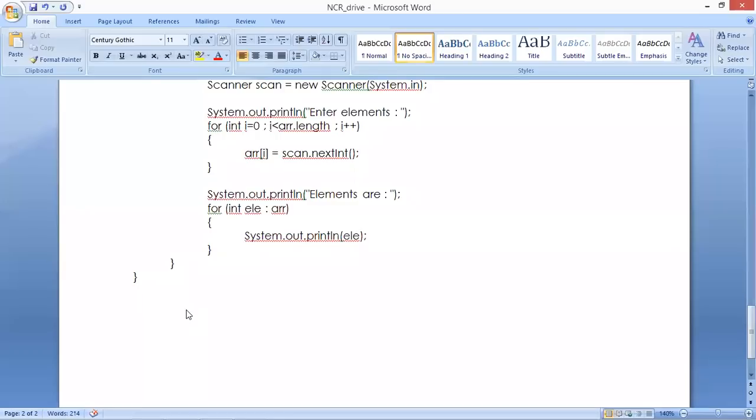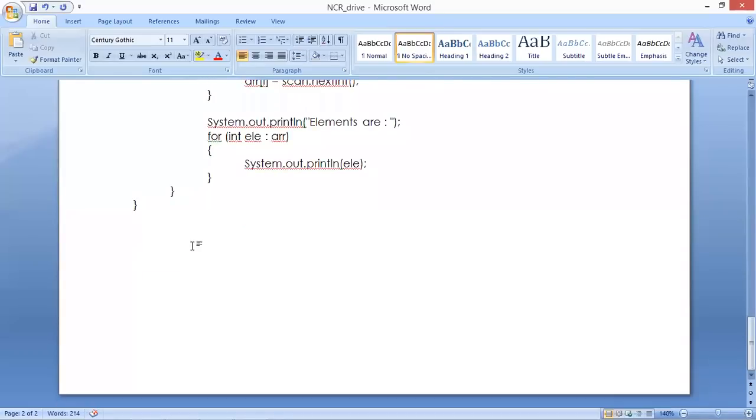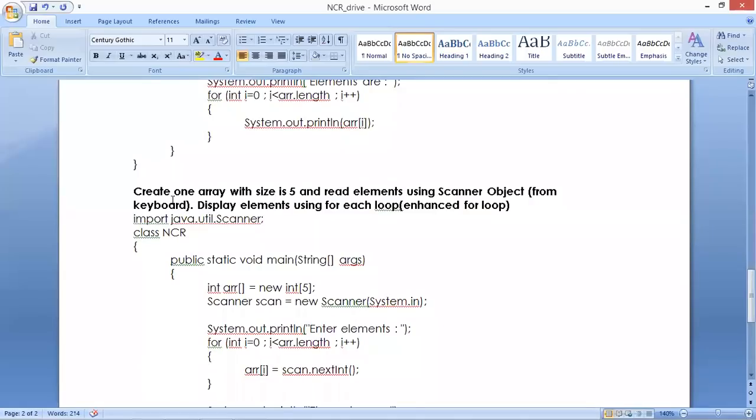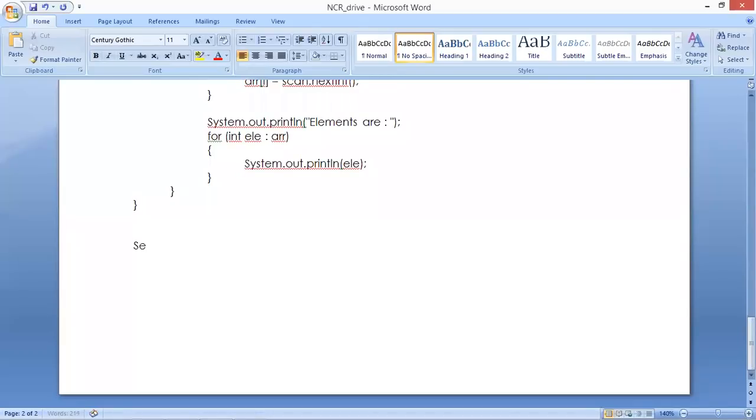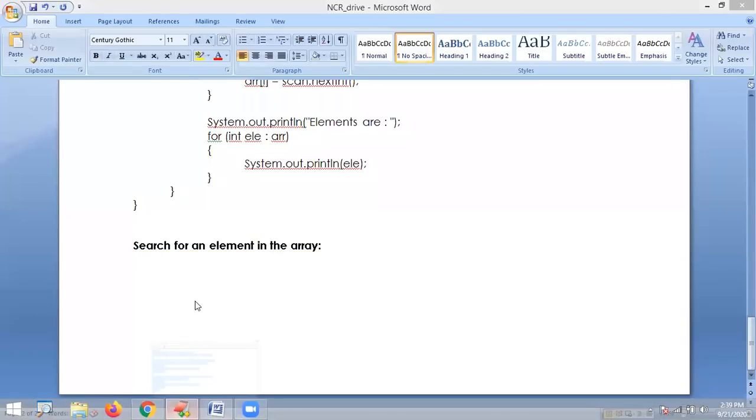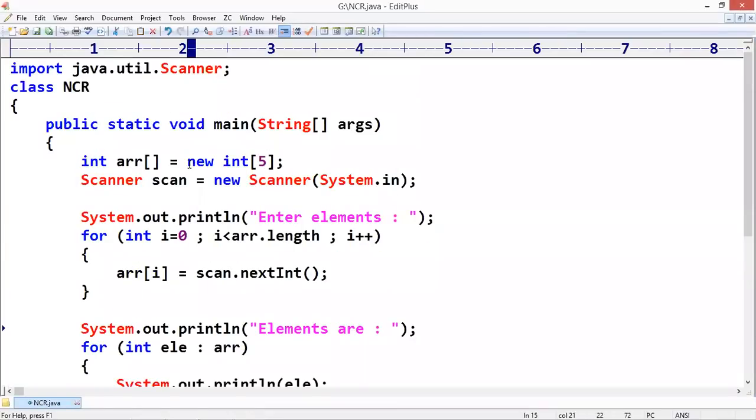Okay, so now here, same, it is in an array only. Just search for an element in the array. Take the array directly. Take the initial array directly, because we already know how to read it and all. Don't waste the time.